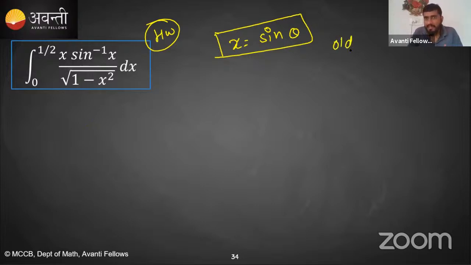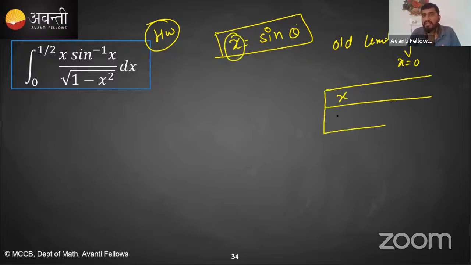So our old limit is x equal to 0 to 1 by 2. So what will the new limit be? We are replacing x in terms of theta, so the new dummy variable becomes theta. When you differentiate it, you will get dx is equal to cos theta d theta. Is it clear? Cos theta d theta.